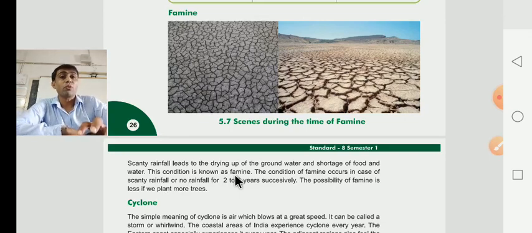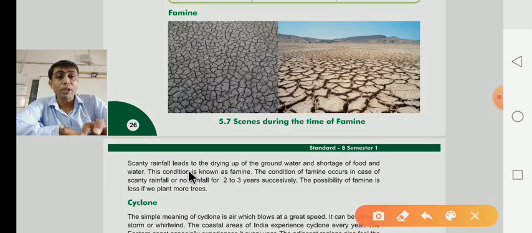What is the condition of famine? Whenever there is a shortage of food and water. The condition of famine occurs in the time of scanty rainfall. Scanty means a shortage of rainfall or no rainfall for 2 to 3 years successively.